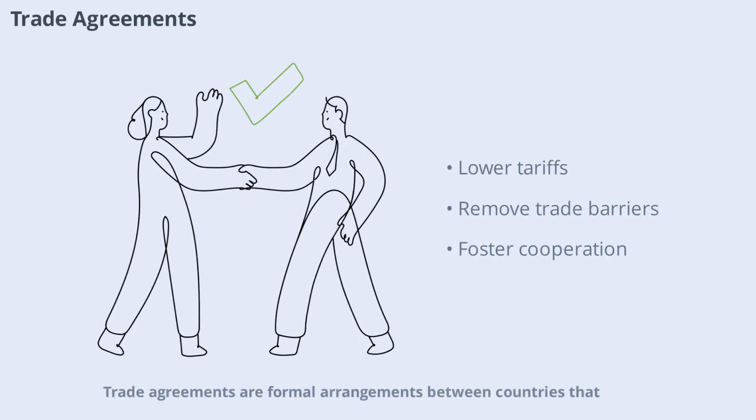Trade agreements are formal arrangements between countries that set the rules for exchanging goods and services. These agreements can lower tariffs, remove barriers, and create opportunities for businesses to expand internationally. Examples include the North American Free Trade Agreement, NAFTA, and the European Union's Single Market. Trade agreements help ensure smoother transactions and foster economic cooperation among nations.